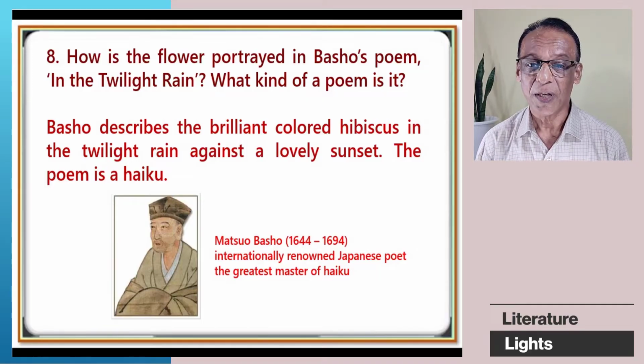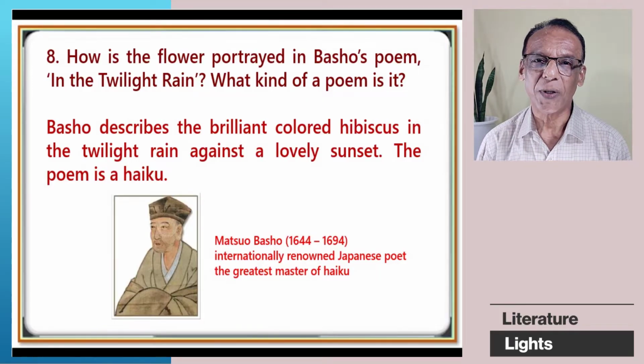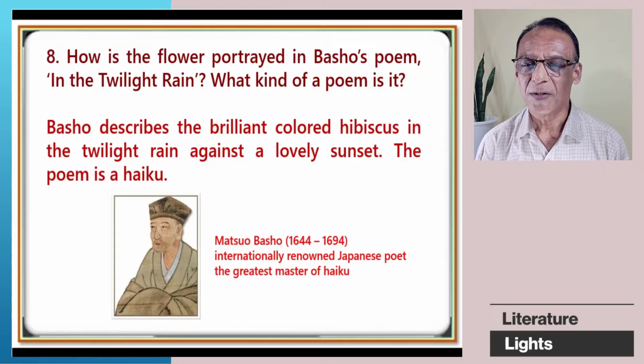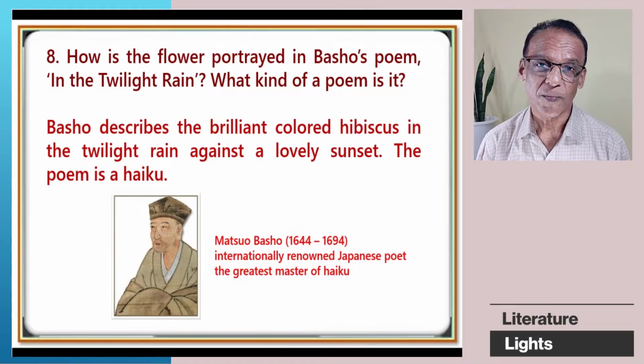3 points. Number 1, a brilliant colored hibiscus. Number 2, the twilight rain. Number 3, a lovely sunset. The poem, as you know, is a very short poem, which is a haiku having 17 syllables.